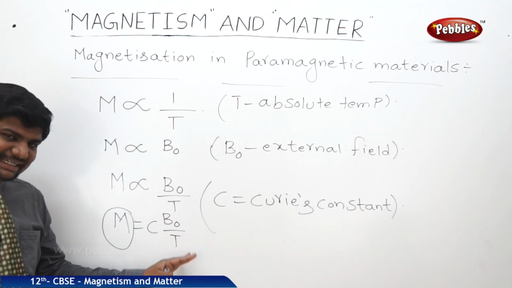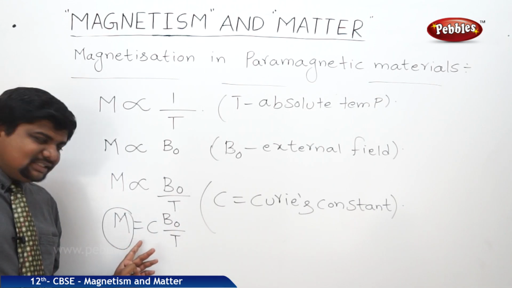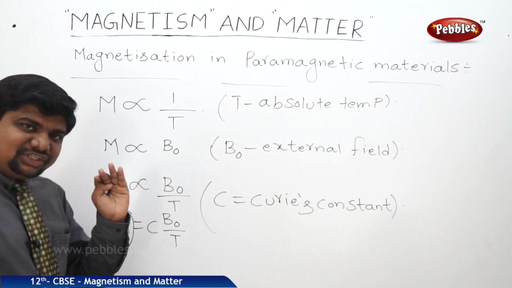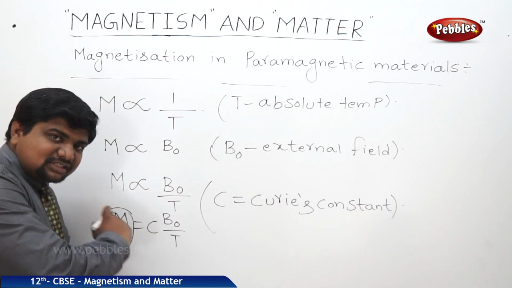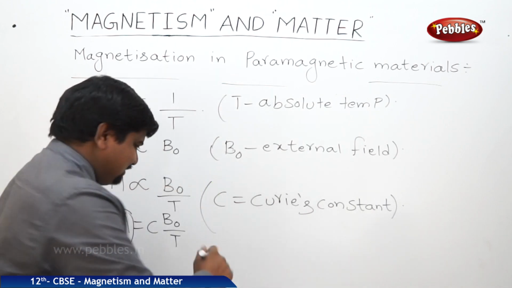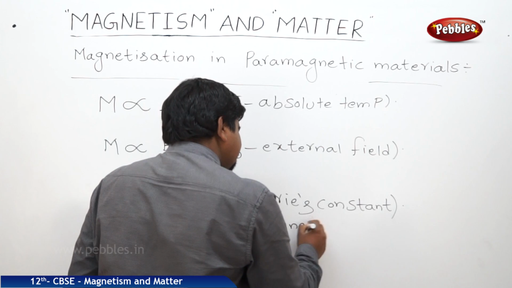If temperature decreases or magnetic field increases, the magnetization will reach a point called saturated magnetization. At that point, all the magnetic dipoles are strongly aligned in the same direction.